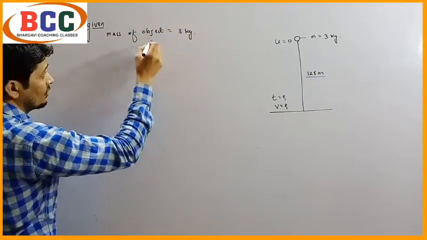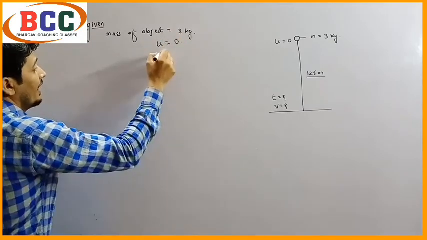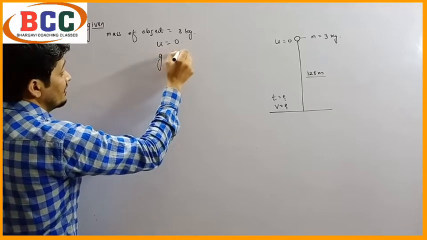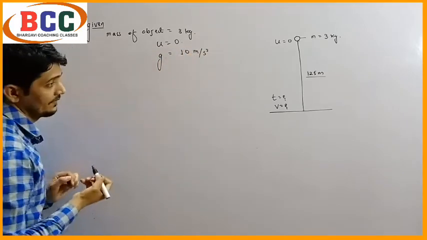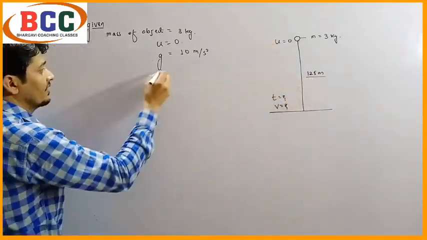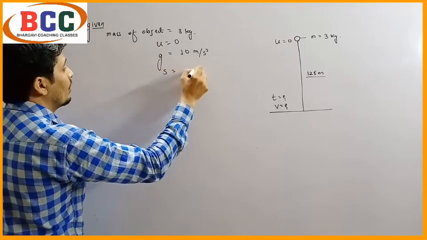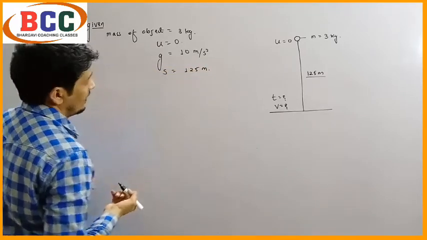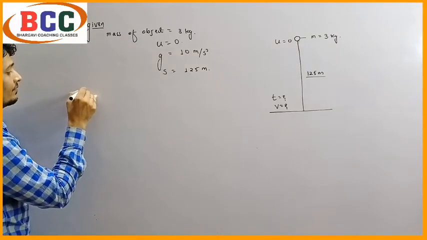Then initial velocity u equals 0. And g is also given, g is 10 meter per square second. s is the distance from the Earth surface to the object, so s equals 125 meter.